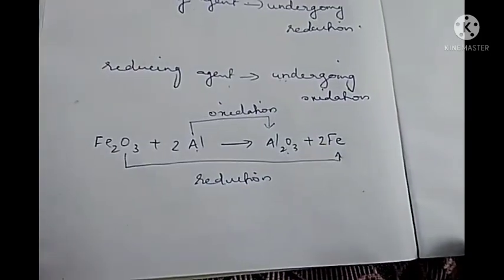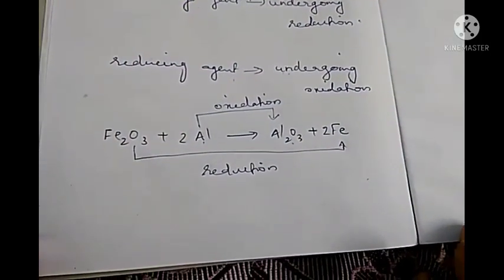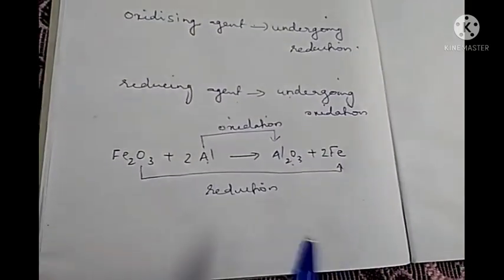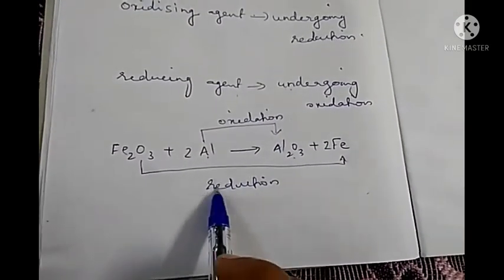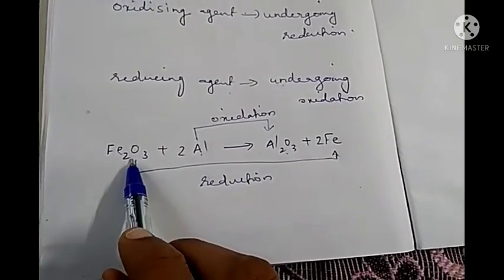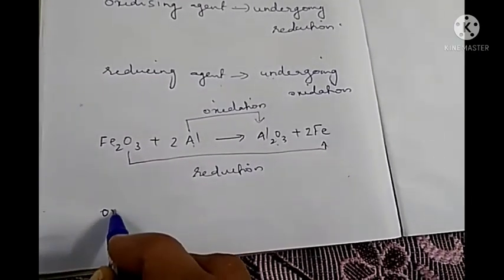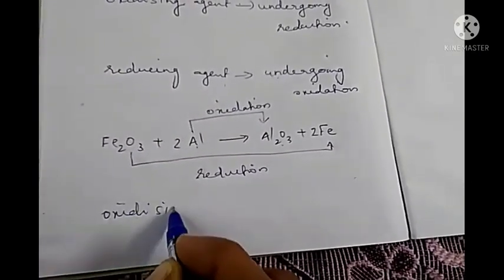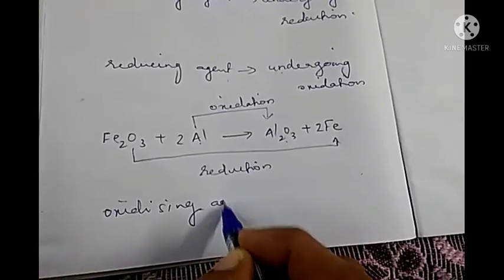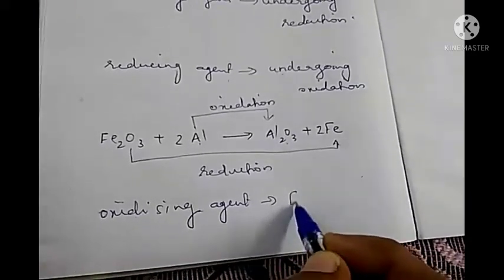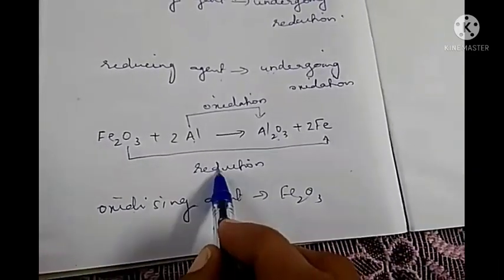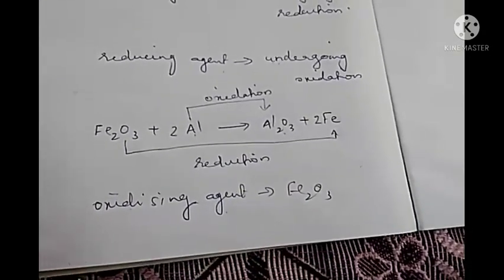Now can you tell which is the oxidizing agent and which is the reducing agent? The substance which is undergoing reduction can be called the oxidizing agent. So which is the oxidizing agent? Fe2O3. Fe2O3 is undergoing reduction, so it is the oxidizing agent.